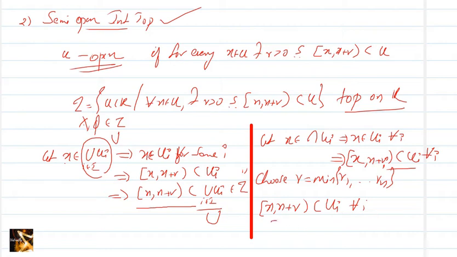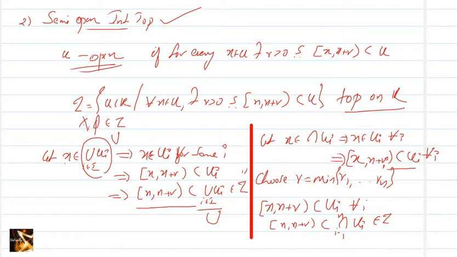That means X plus R is contained in the intersection of Ui, where i equals 1 to n, that finite intersection. That means this belongs to tau. So tau is closed under finite intersection, hence tau is a topology on X or R, and this topology is called the semi-open interval topology.